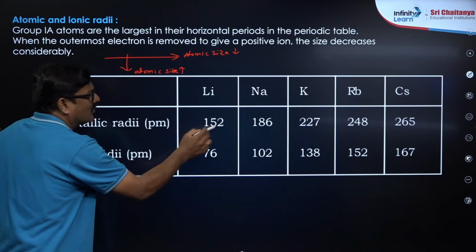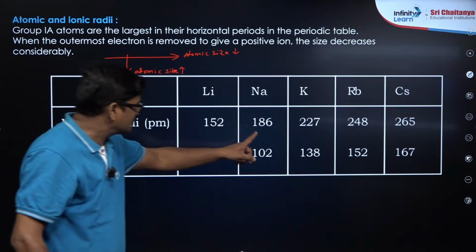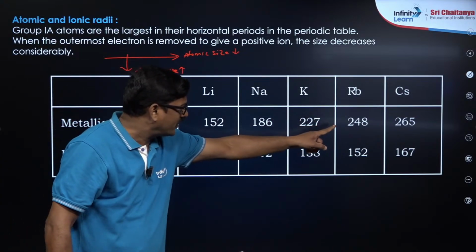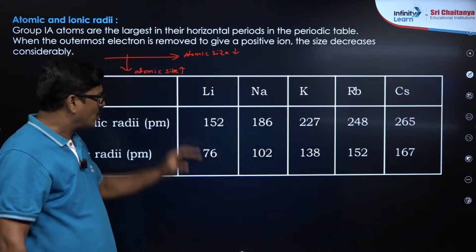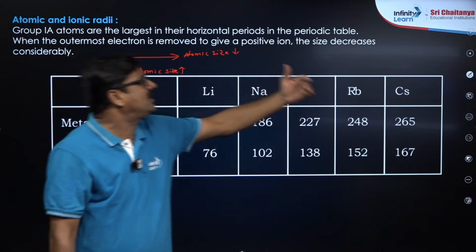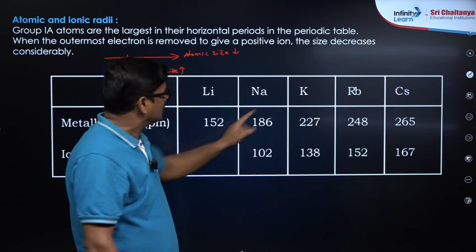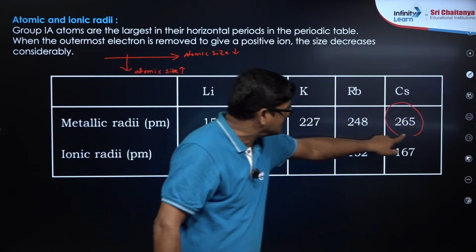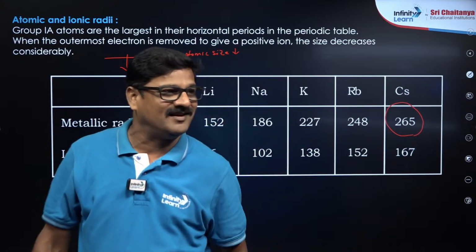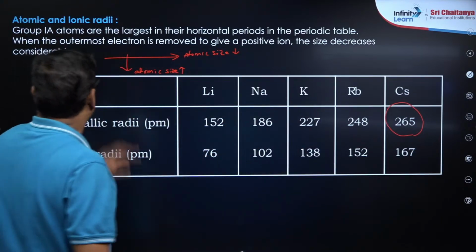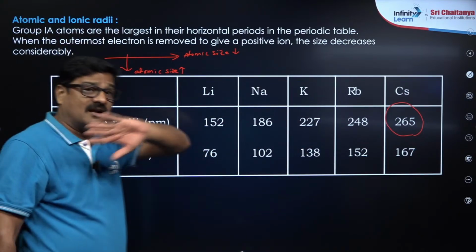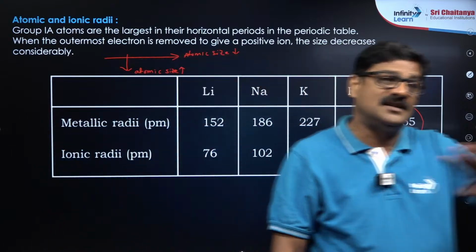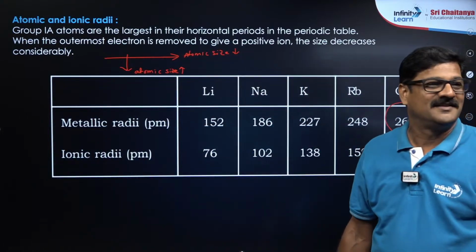So this is 152, 186, 227, 248, 265. So atomic size gradually increases. You know, the cesium is the biggest atom in the periodic table, and alkali metals are the largest group in the entire periodic table.